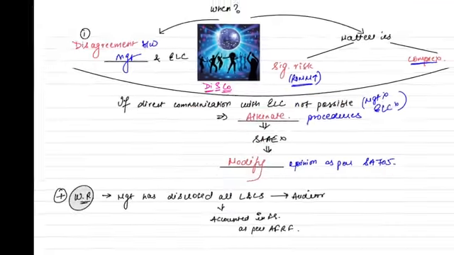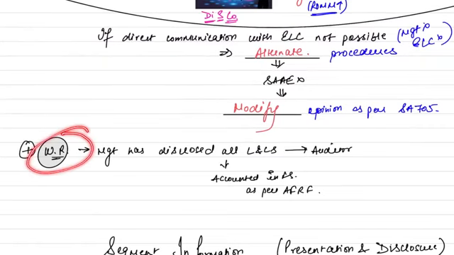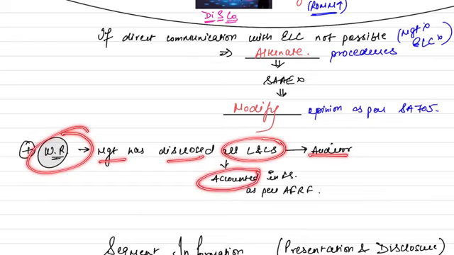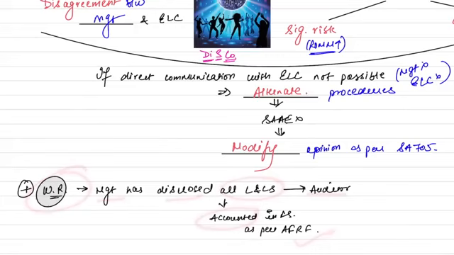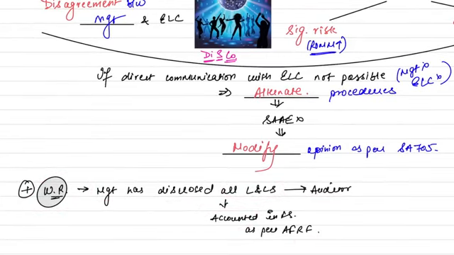And lastly, what do we take? Written representation that management has disclosed all the litigations and claims to the auditor, and all the litigations are accounted for in the financial statements as per the applicable FRF. Is the flow clear? Yes, sir.